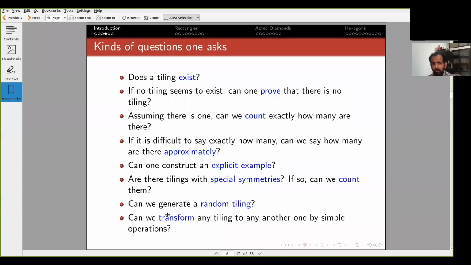Another problem is whether you can transform a tiling into any other one by simple operations. Can you make some simple flips, moves here and there, and starting from one tiling, generate any other tiling? So that's a typo, it should be any other.